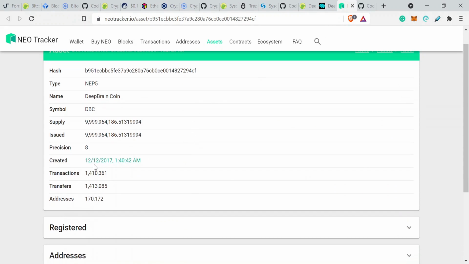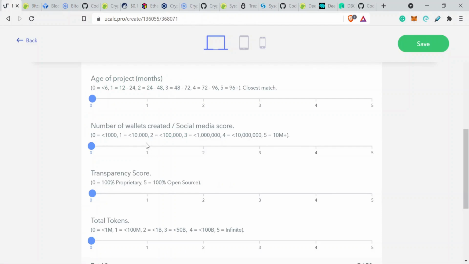There we go, so 12th of December 2017. We're currently just coming up to 4 years into the creation of this particular cryptocurrency. So 4 complete years, so we're going to use that. Age of project is between 48 and 72. I'm going to round down, so that's the 3.